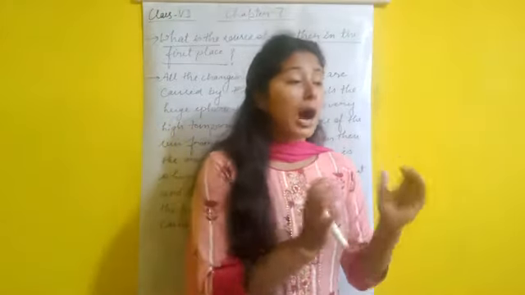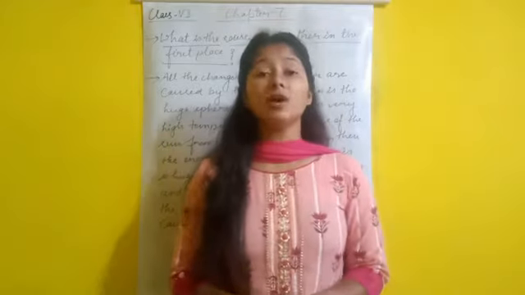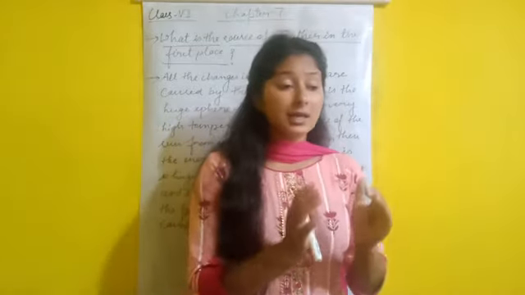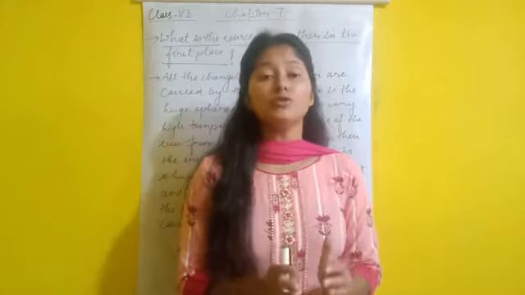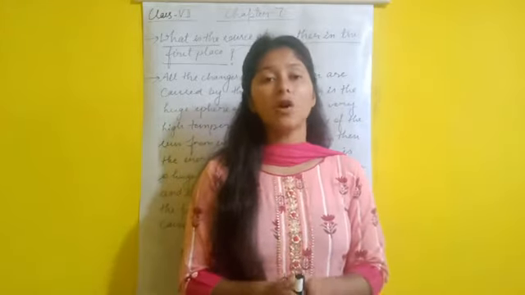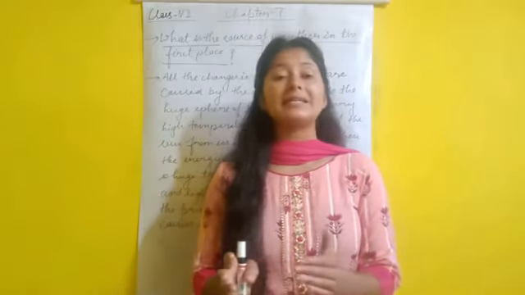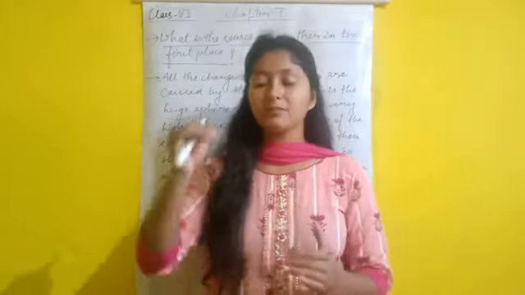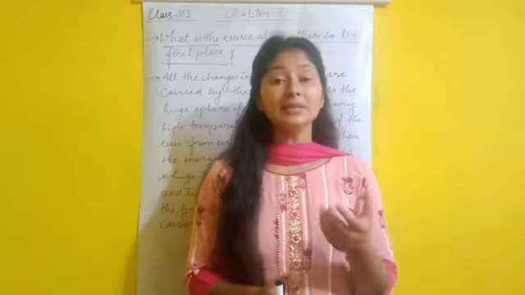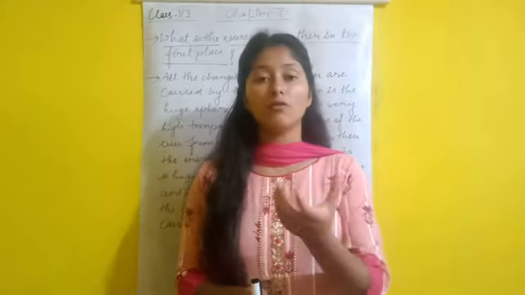Now, how do we measure rainfall? An instrument used for measuring rainfall is called a rain gauge. It is basically a cylinder with a scale and a cone on the top of this